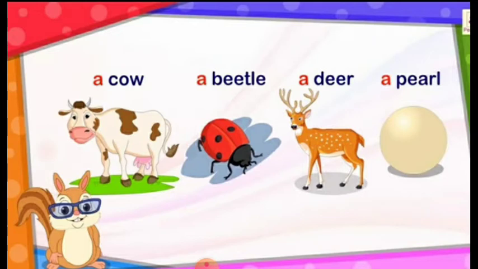Cow, beetle, deer, pearl. All these words start with a consonant. So we use A with these words. ये सारे जो examples हैं सारे words हैं cow, beetle, deer, pearl. ये किससे start होते हैं? Consonant से. So therefore we use A with these words. Okay?